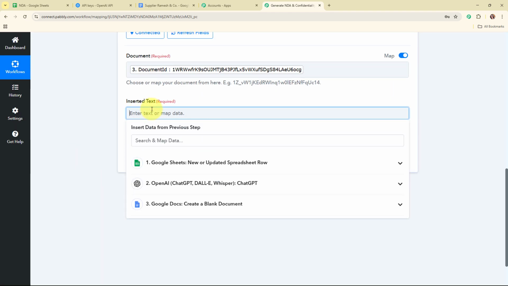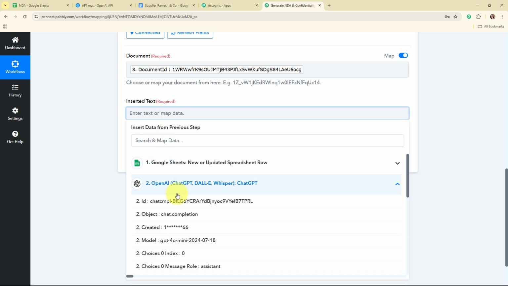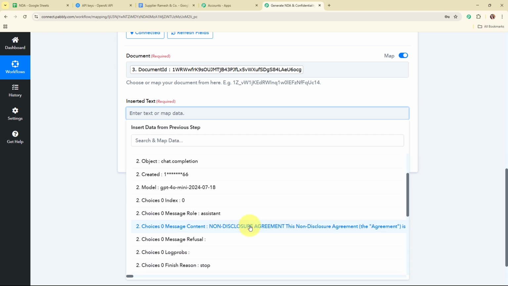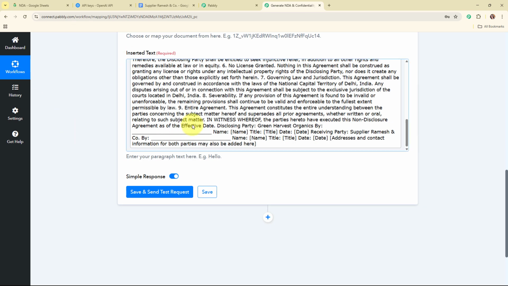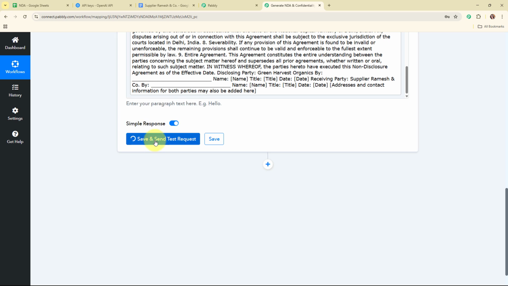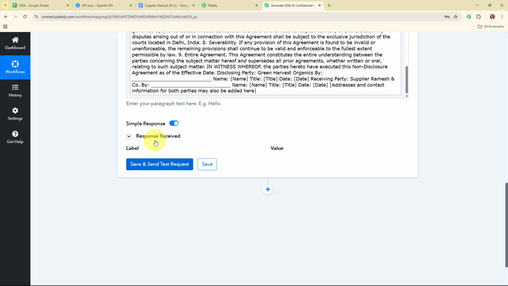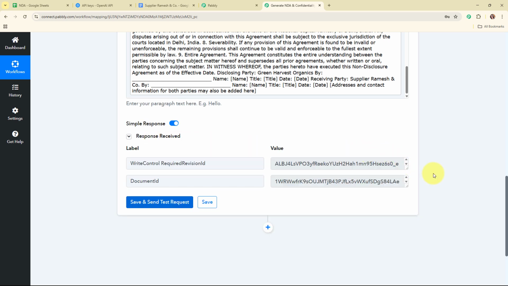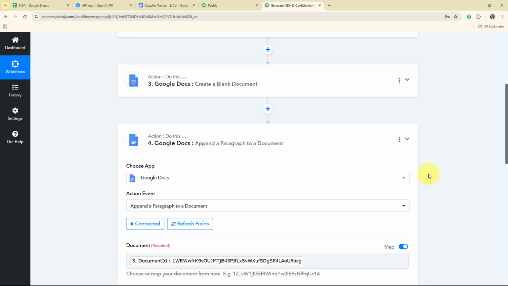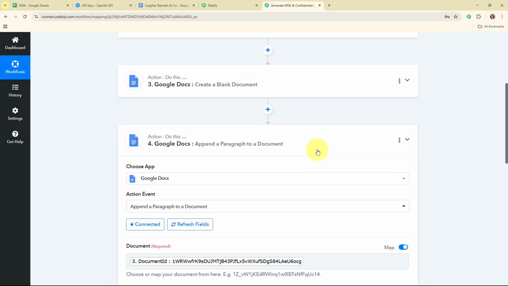Now after entering the document ID, it is asking me to enter the inserted text. So in this field, I need to enter the text that I want to add in this document. So I'm going to map the NDA generated by OpenAI. So this is the NDA generated, and now after entering all the required details, I'm going to click on the save and send test request given over here. And here you can see we have received a successful response. That means we have successfully added the NDA generated by OpenAI in our Google Docs.